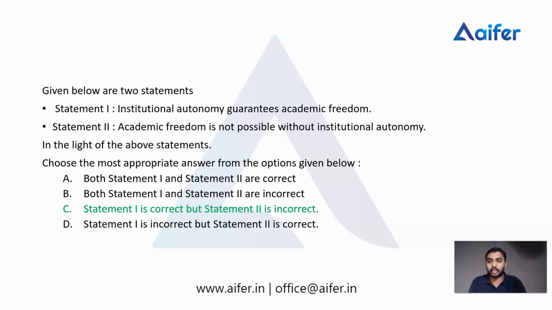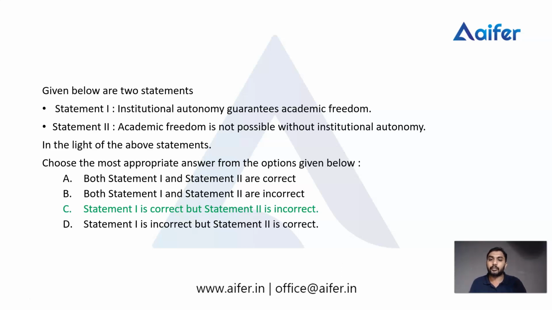So we have to check why statement 1 is correct and why statement 2 is incorrect. We have discussed earlier what institutional autonomy is and what academic freedom is. Statement 1 says institutional autonomy guarantees academic freedom. Yes, it is right. When a university or a college gets the rights of autonomy, they can independently design their own curriculum, their own syllabus.